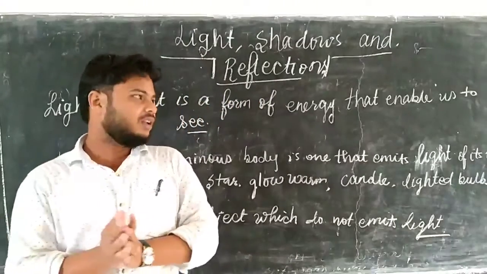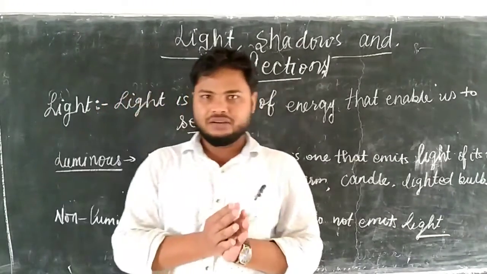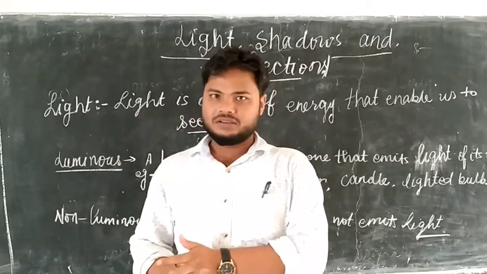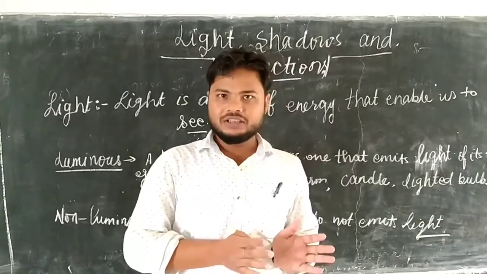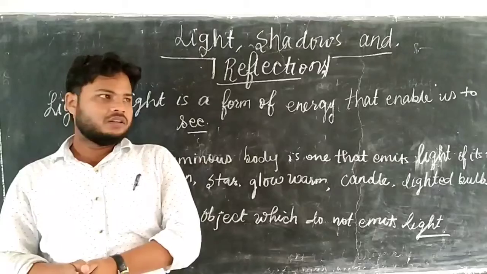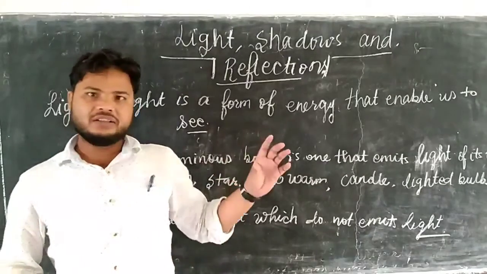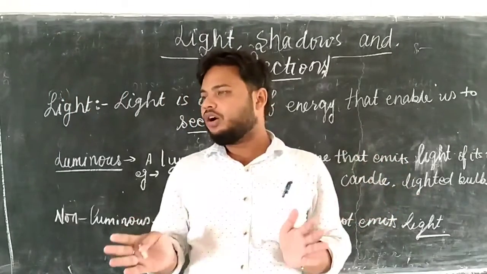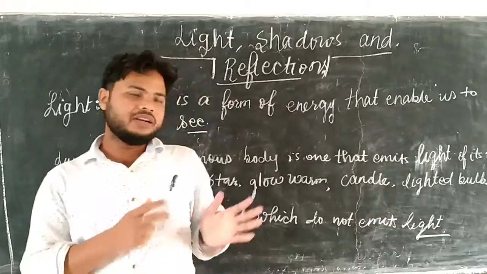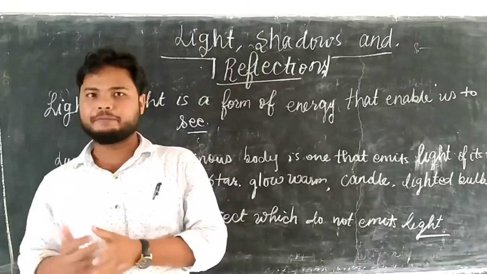In that case, light is refracted from its path, deviated from its path. Okay, it means their path will be diverted. So this was the first basic law of light. Light always travels in a straight line if it travels in a homogeneous medium.